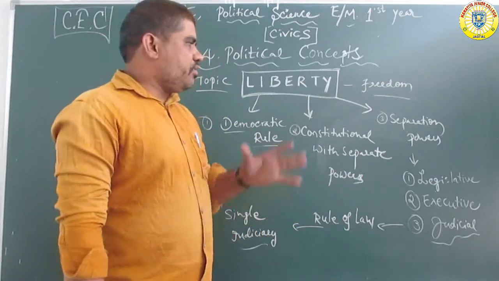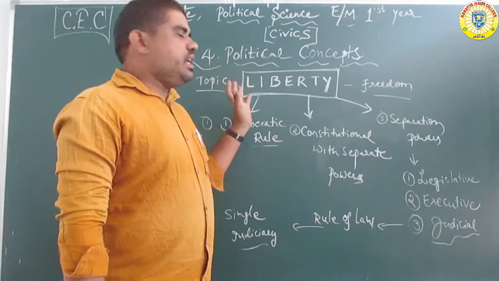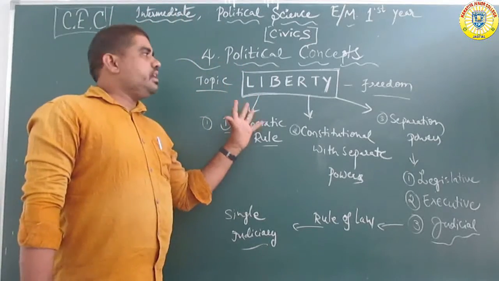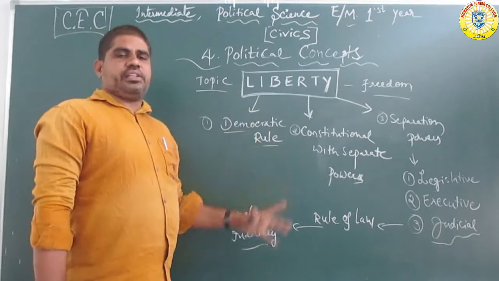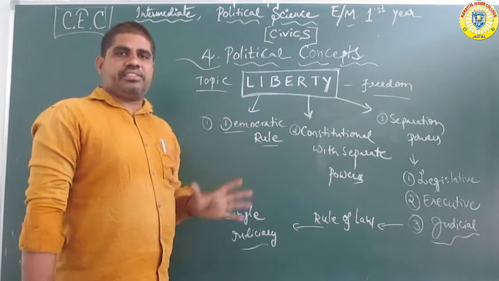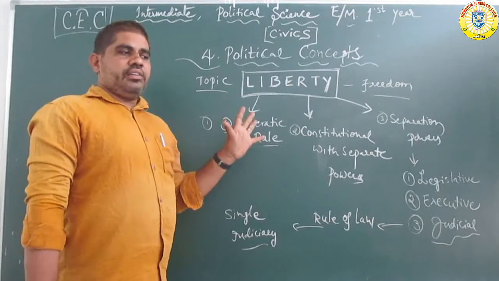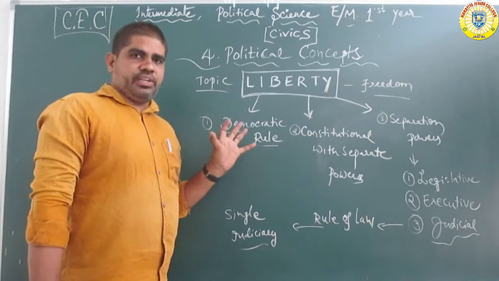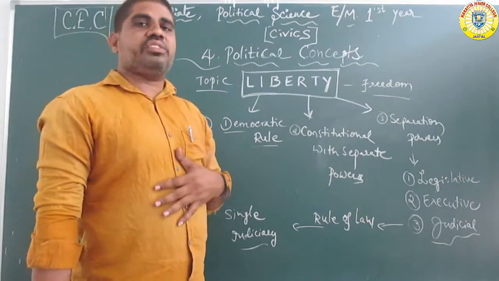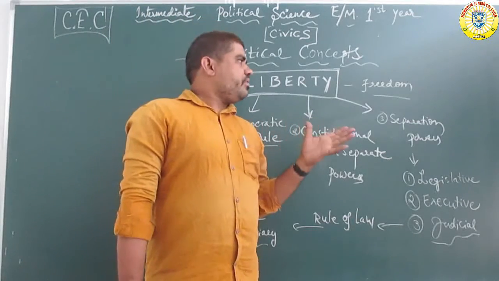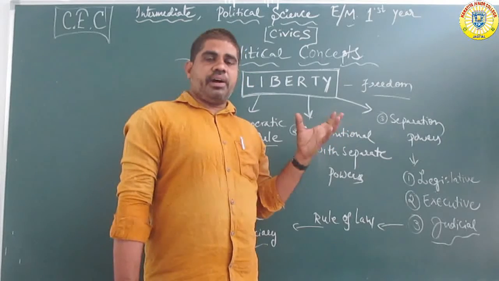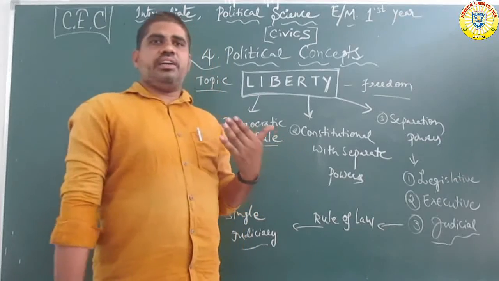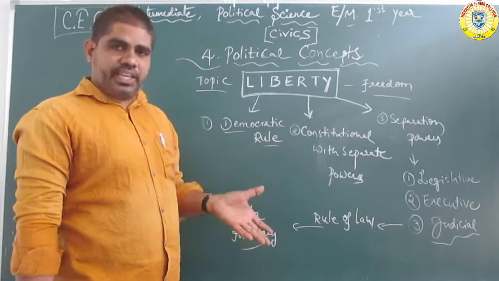Okay, so these are mainly the functions of the government. Overall, this is the main importance for every political leader. Understood? Every political concept. So liberty is the main importance of every political concept and for every political viewer also, every political party and government, every democratic country.